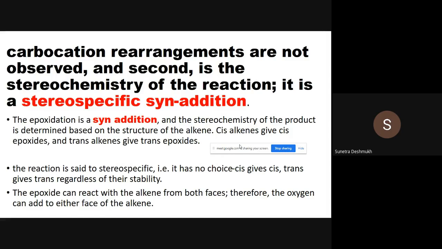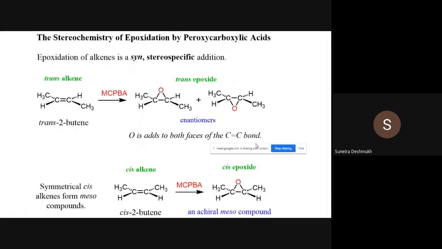The orientation of the substituents present on that particular open chain carbon-carbon double bond, as well as a cyclic carbon-carbon double bond, is retained. So the orientation of addition is syn, and in the product, the epoxide ring and those substituents are definitely opposite to each other, in the way they are present in the starting material or in that product. So here is how the reaction is stereospecific.